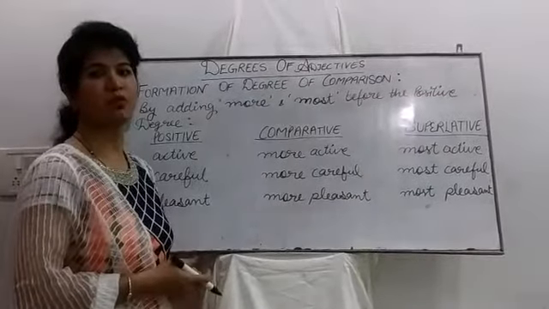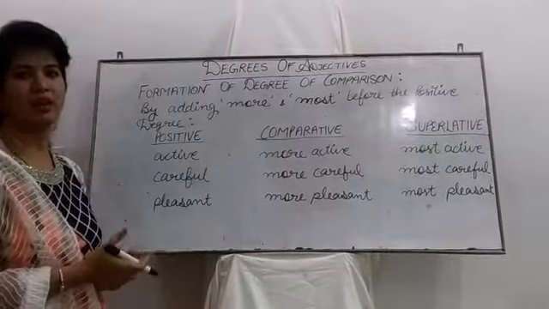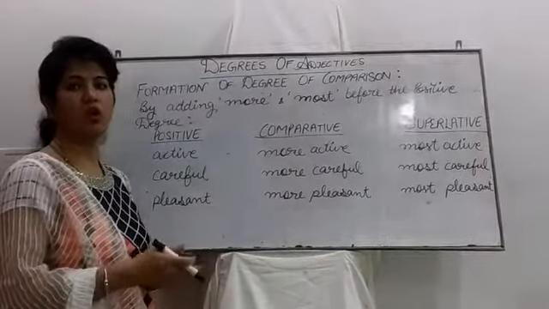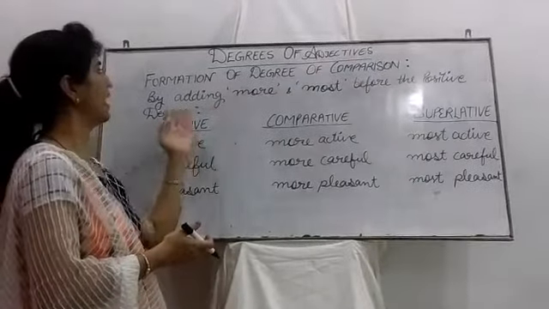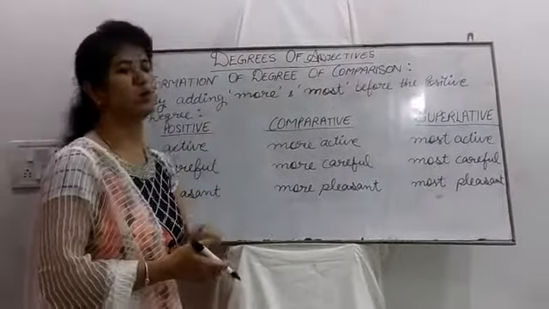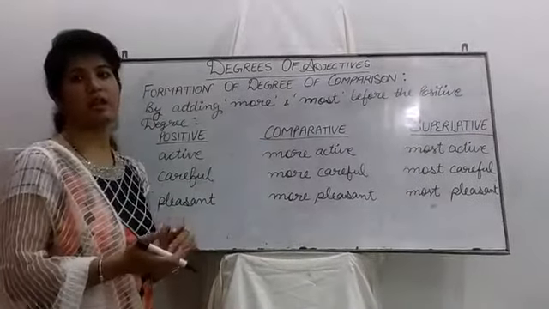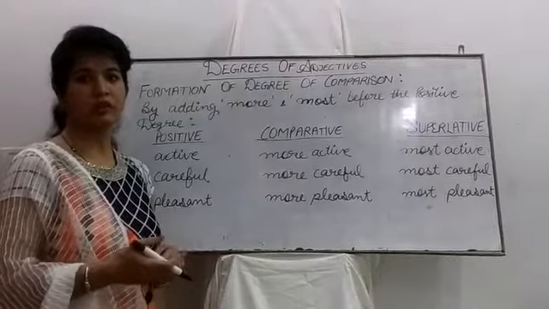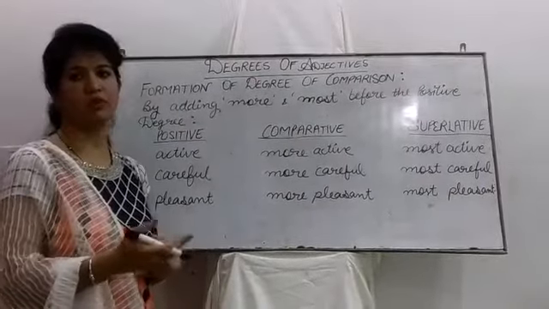Now let's move to another way to form a degree of comparison. We can't add ER and EST to all adjectives. There are some other ways also, like by adding more and most before the positive degree. Like I can't say that my dress is beautifuler than yours. It's wrong. Actually, it should be more beautiful.